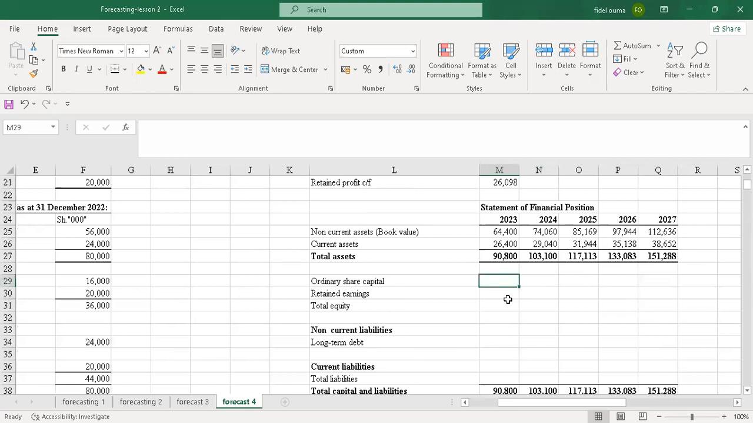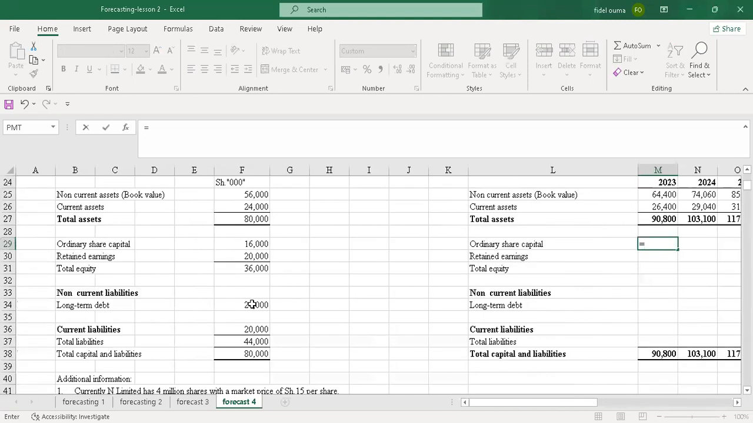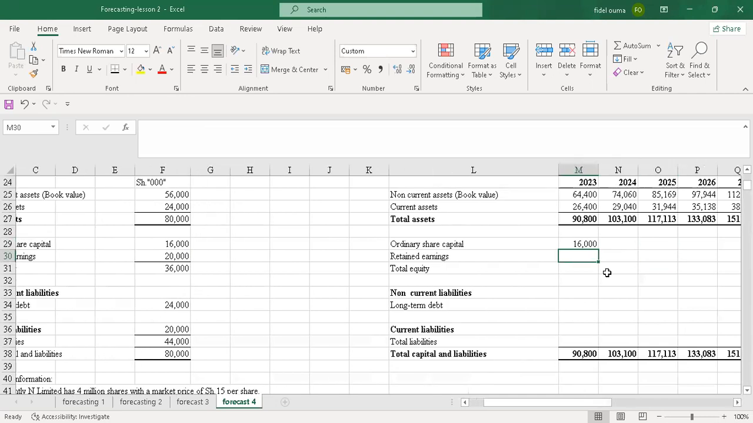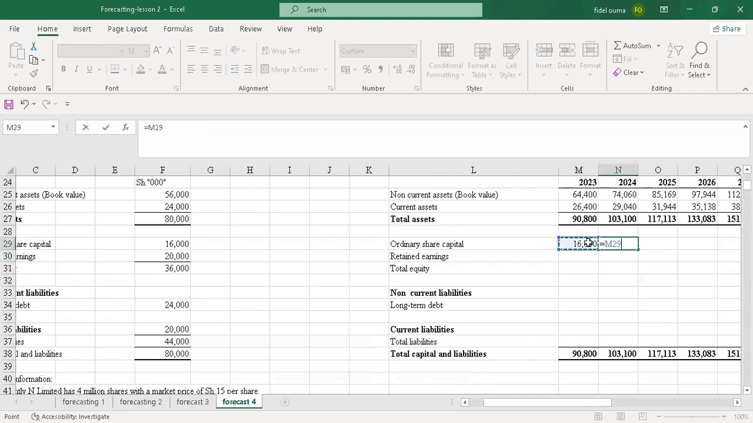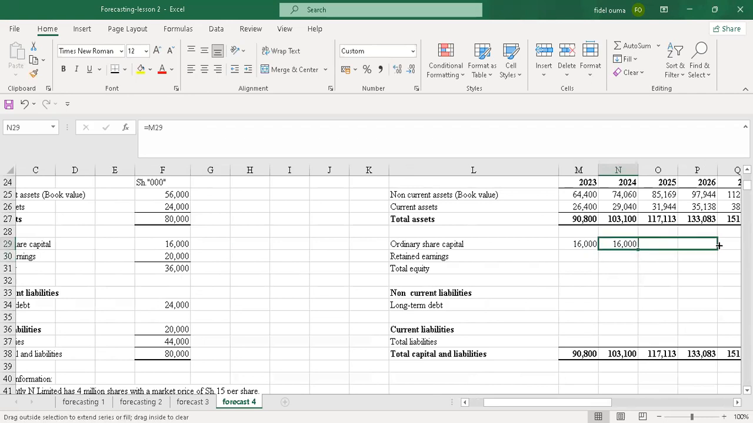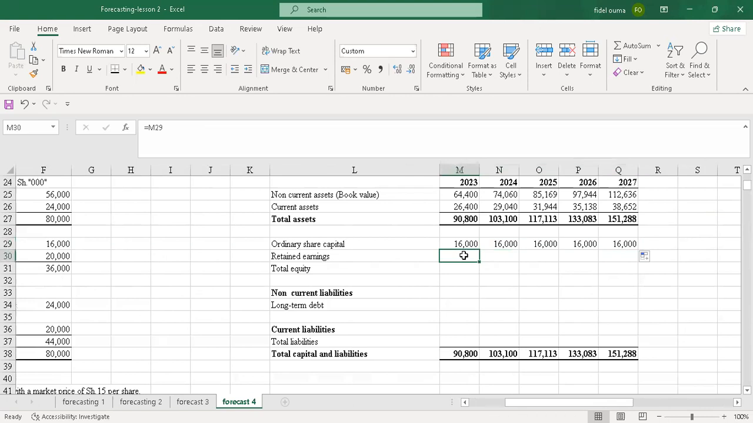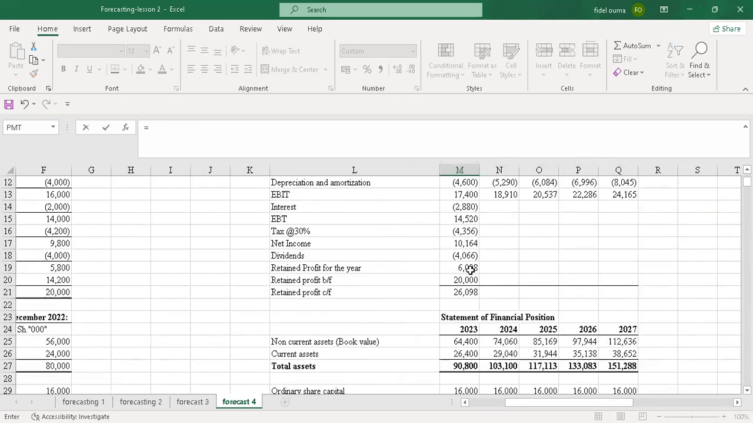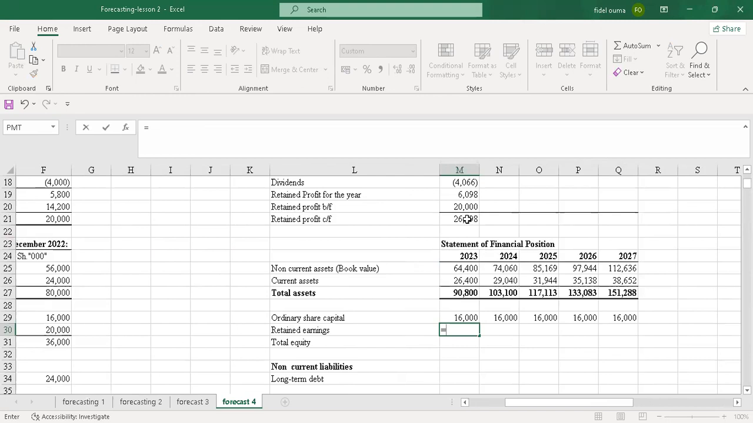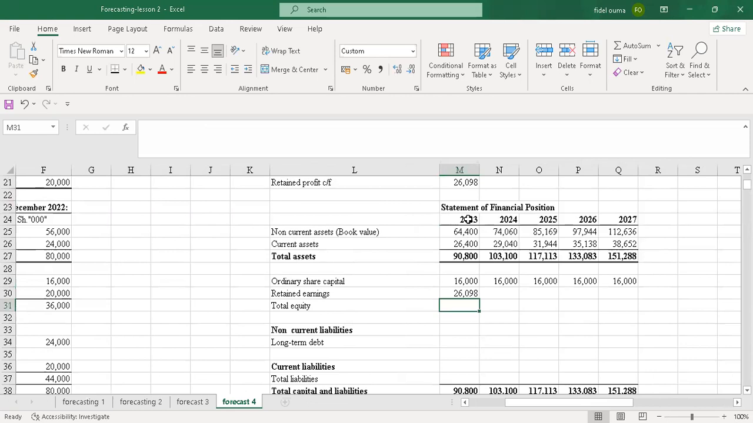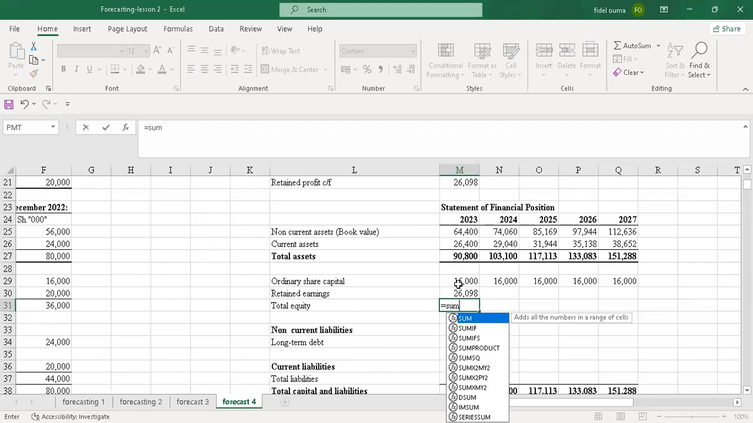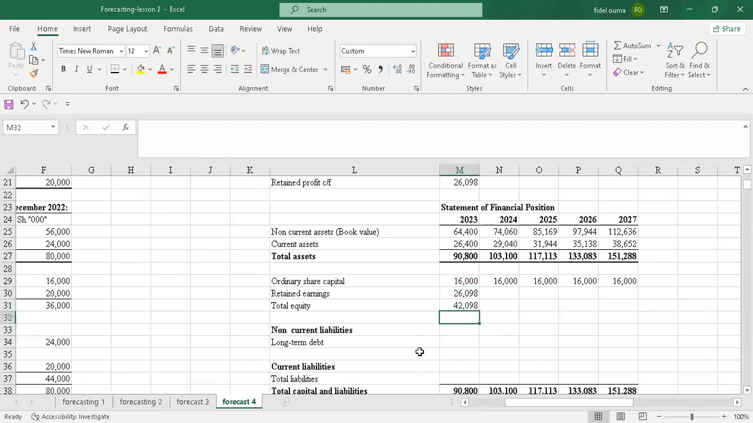So I'll go to ordinary share capital now. In the additional information, there's nowhere we're told there was an issue of any shares. So the 16,000 will remain constant all throughout the forecast period. So I'll click this, then I drag. Now the retained earnings for 2023, we have it here, retained profit carried forward. So I just pick it and put it there. With that, I'll be able to calculate the total equity. So I just sum these two.